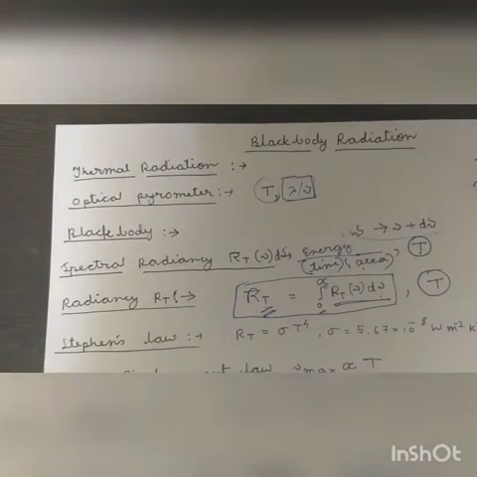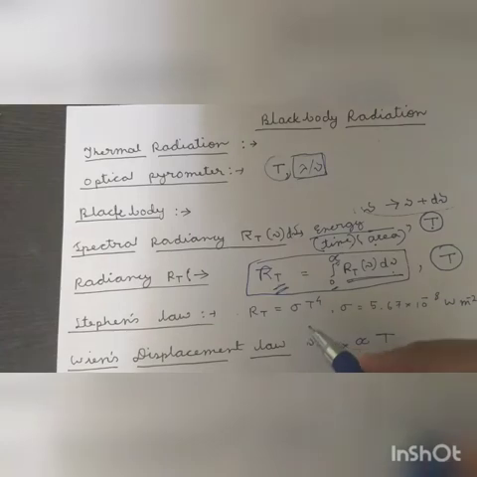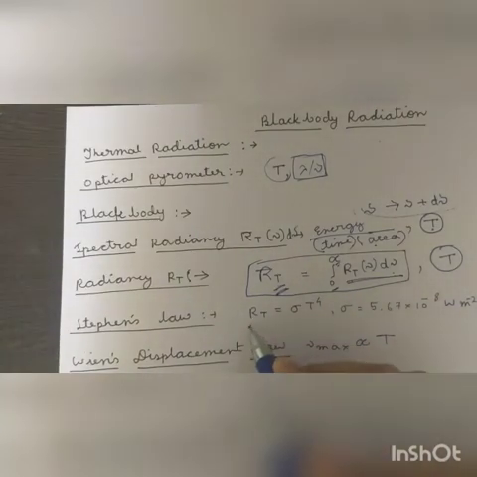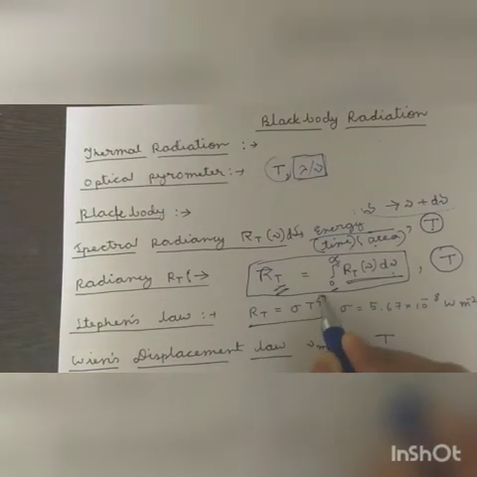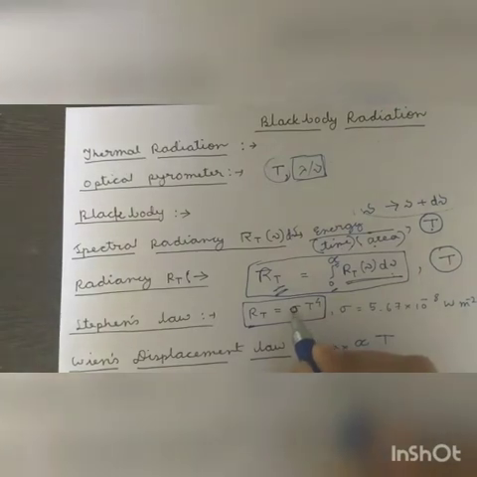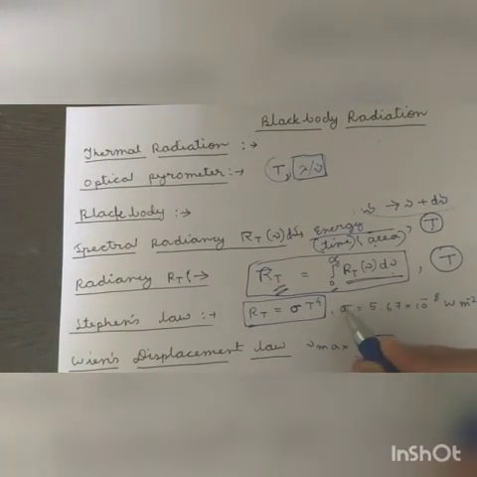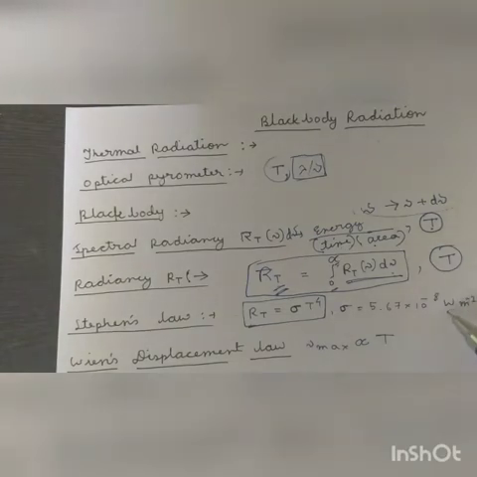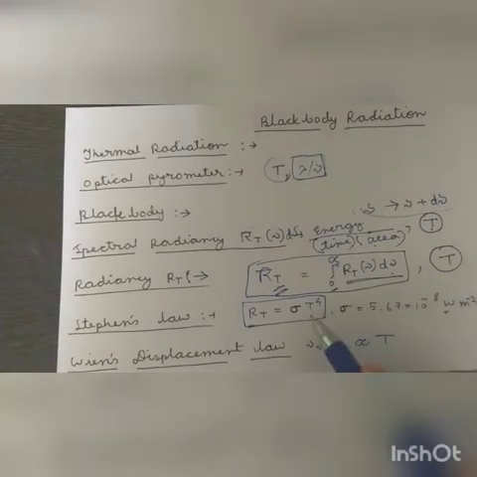First is Stefan's law: radiancy is related to the absolute temperature as R equals sigma T to the power 4, where sigma is the Stefan-Boltzmann constant, equal to 5.67 × 10 to the power minus 8 watt, that is energy per unit time, in SI unit watt, joule per second, per meter squared, per Kelvin to the power 4.